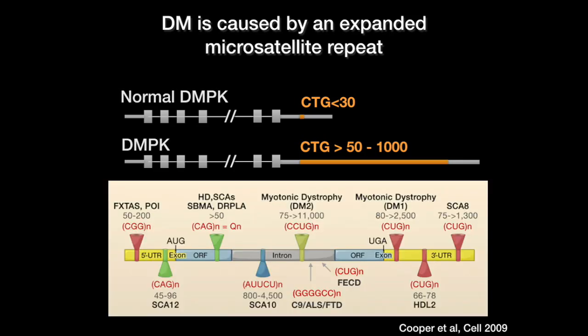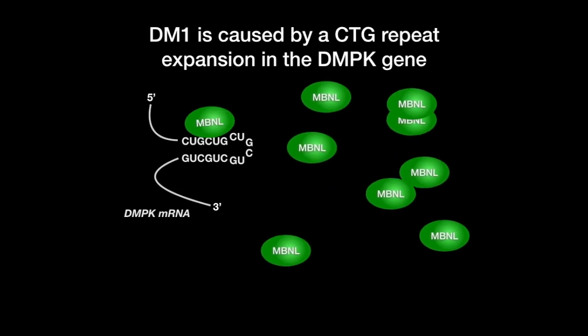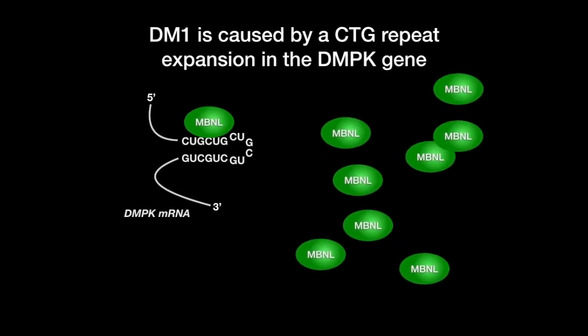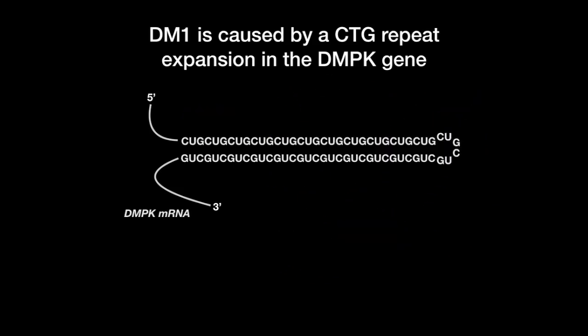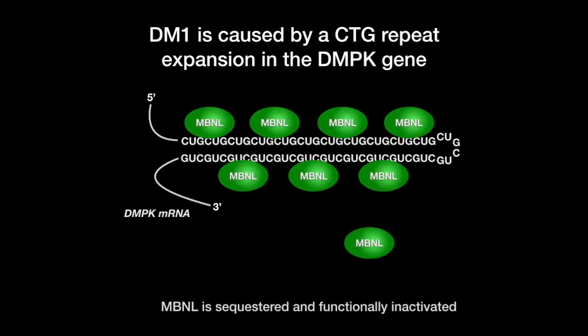There's a whole class of diseases caused by the expansion of short tandem repeats. More and more continue to be discovered every year. In a healthy cell, the short CTG repeat is transcribed into RNA and does not impact the free pool of muscleblind protein. In a DM1 cell, however, the repeats are much longer and end up sequestering the muscleblind proteins. Muscleblind is therefore sequestered and functionally inactivated and can't tend to its normal targets.